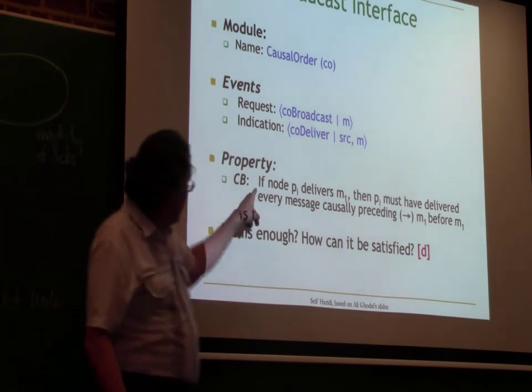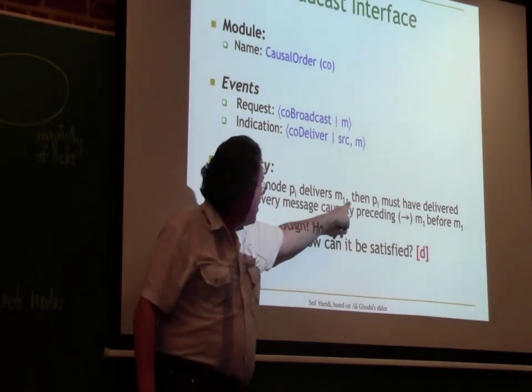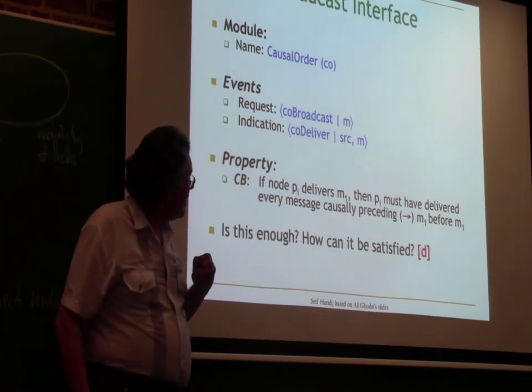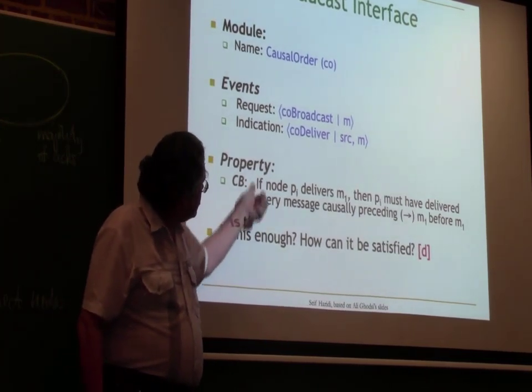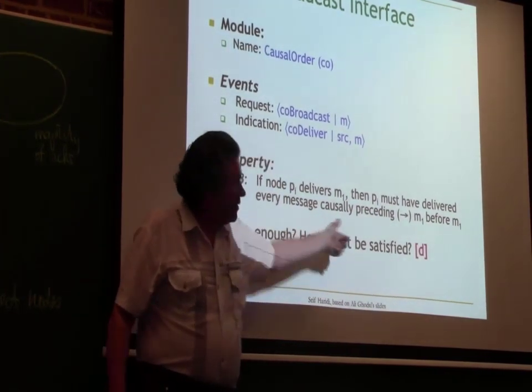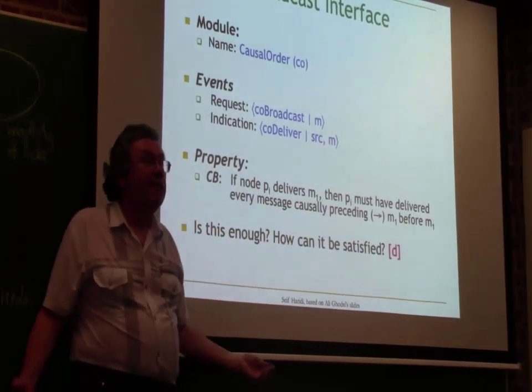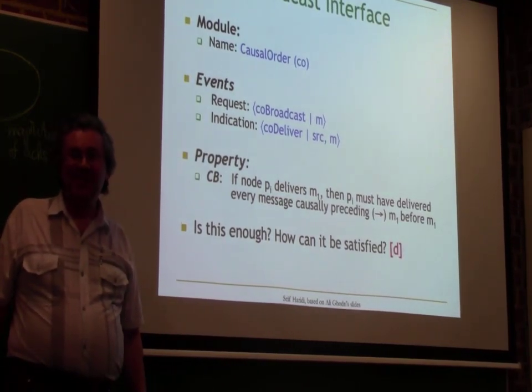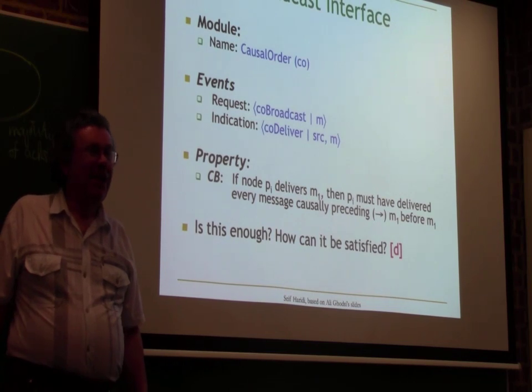It's a conditional. If something, then something. If something happens, then something else must have happened. So, what is it? Safety or liveness? Why?